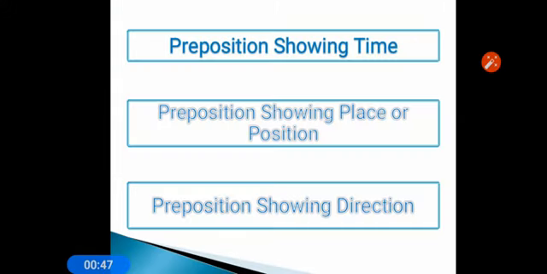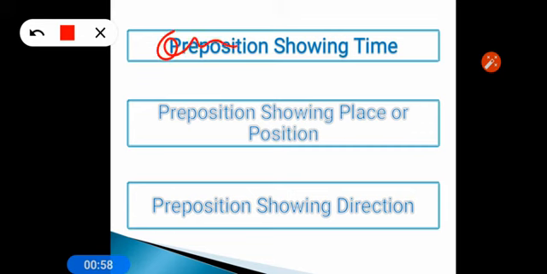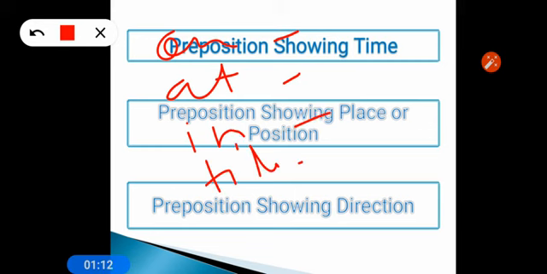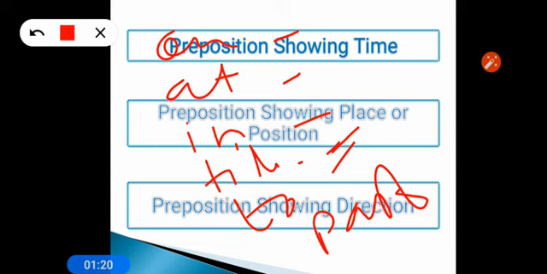Last class was about prepositions showing time. We studied on, used for days and dates; at for night and weekend; in for a period of time; at for a point of time. We studied till and until, which show the ending of the time. We studied to and past: to for how much time is remaining to the next hour, and past for how many minutes have passed. So this way we studied in the previous class.